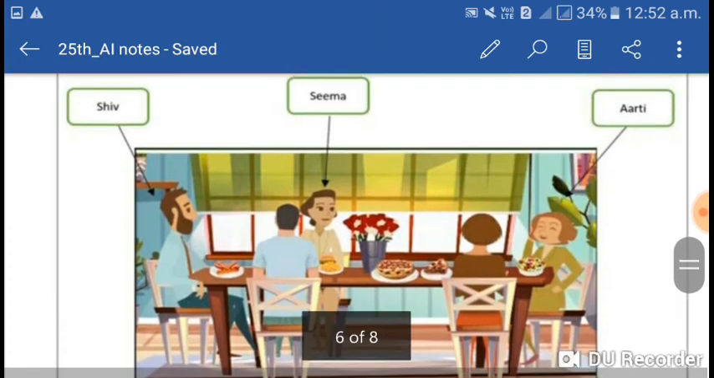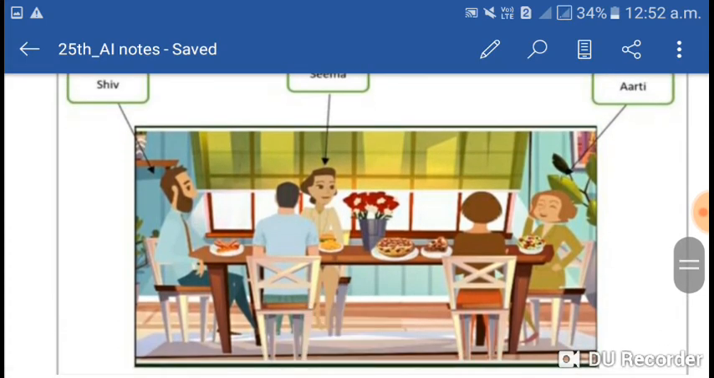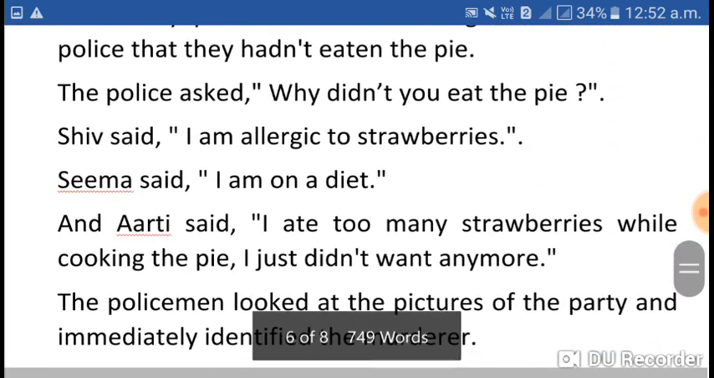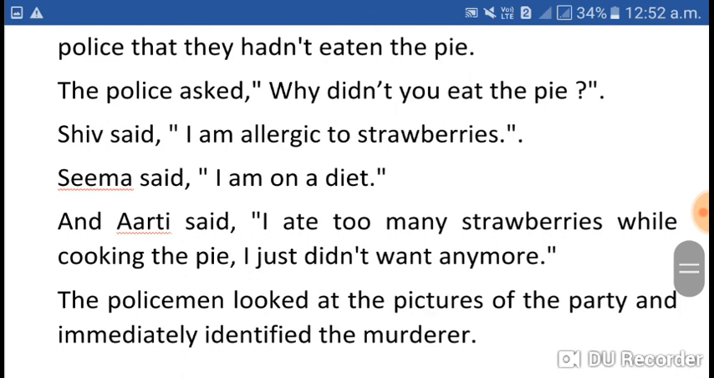Then Seema said, I am on a diet. Look at the image carefully. Firstly Shiv said, then Seema answered, I am on a diet. And what did Aarti say? Aarti said, I ate too many strawberries while cooking the pie. I just didn't want any anymore. So the three gave their reasons.